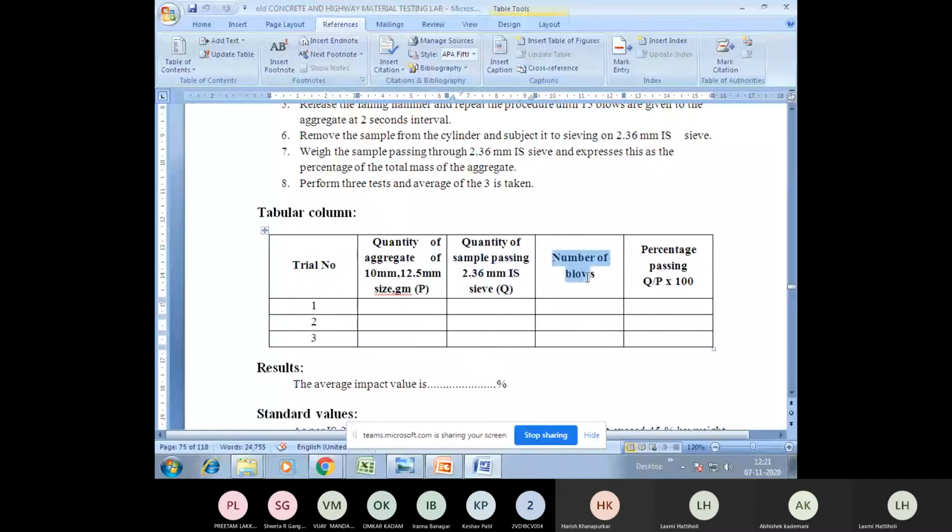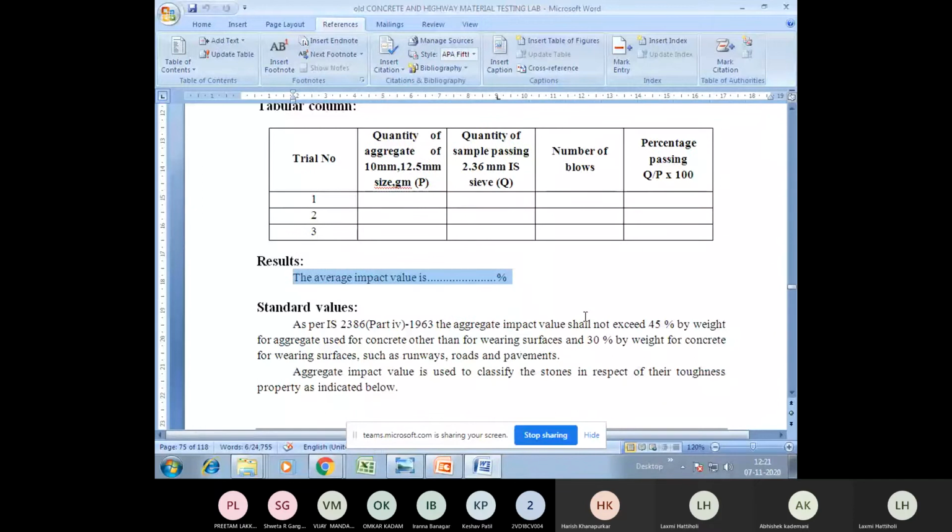Number of blows. How many blows have you given? 15 blows. Next, the final formula, that is percentage passing, or you can call it the impact value, is Q divided by P into 100. So this answer, after taking the average of 3 times you need to perform this. After taking the average, you will get the result as average impact value is dash percentage. So whatever answer you get, you need to write it down.